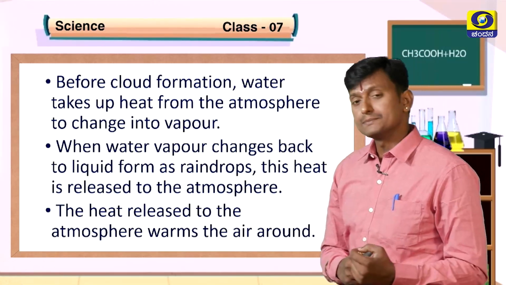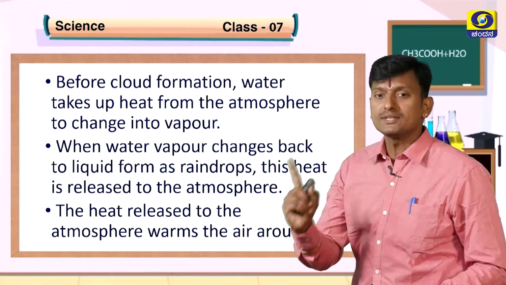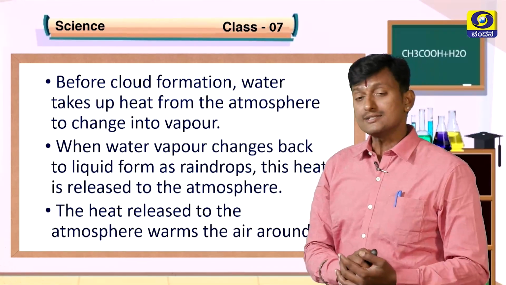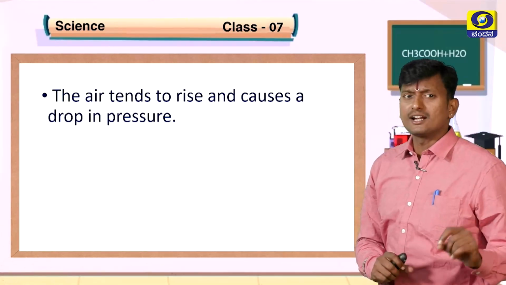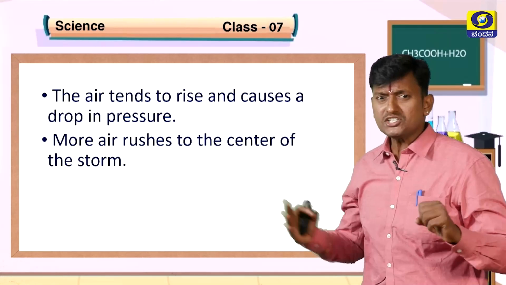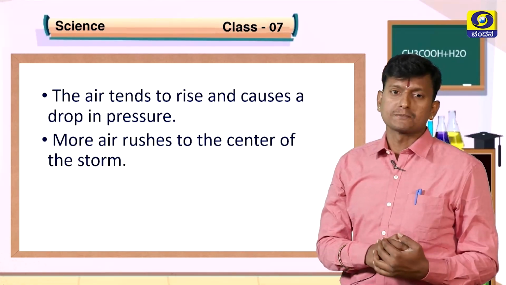What happens? The heat released to the atmosphere warms the air around. See the beauty of nature, how the cyclone starts. The air tends to rise and causes a drop in pressure. More air rushes to the center of the storm due to the low pressure.